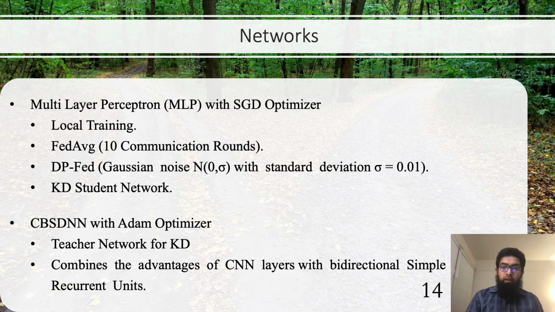Also, we are comparing various methods here. For the methods that are used in local nodes, for example, federated averaging, differential privacy federated averaging, and knowledge distillation student networks, we are using multi-layer perceptrons. And for the knowledge distillation cloud networks, we are using convolutional, bidirectional, simple recurrent unit-based networks, which is CBS-DNN with Adam Optimizer, that combines the advantage of convolutional networks and recurrent networks.